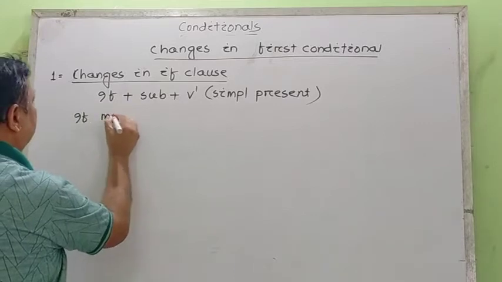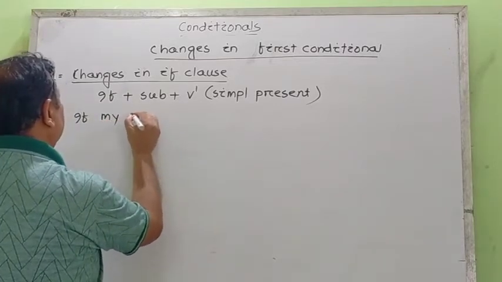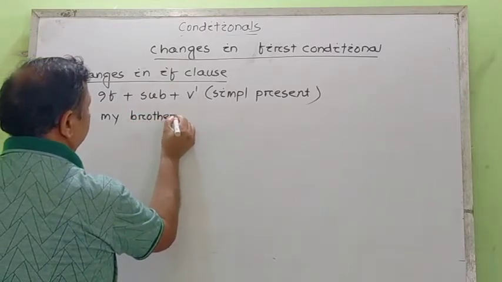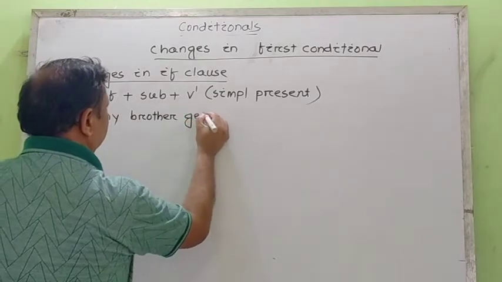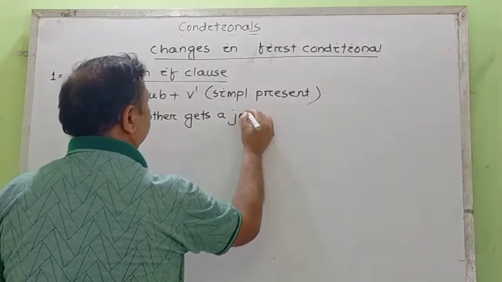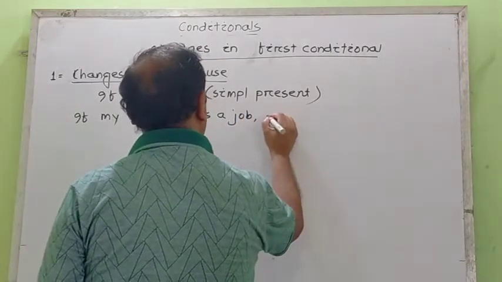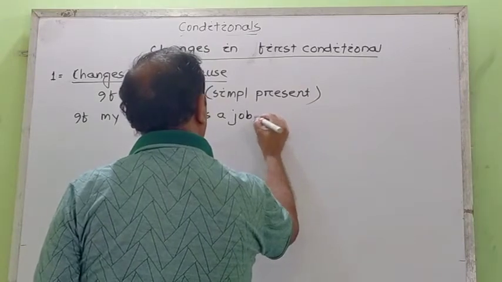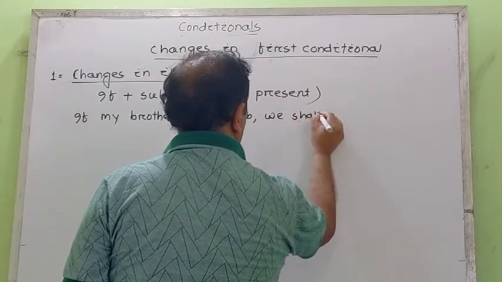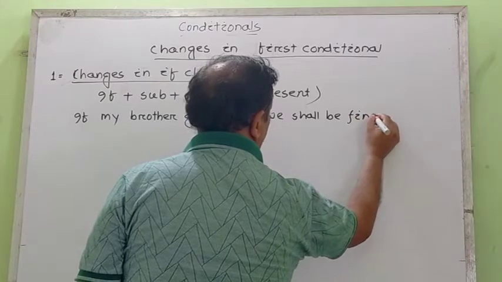If my brother gets a job, we shall be financially strong.